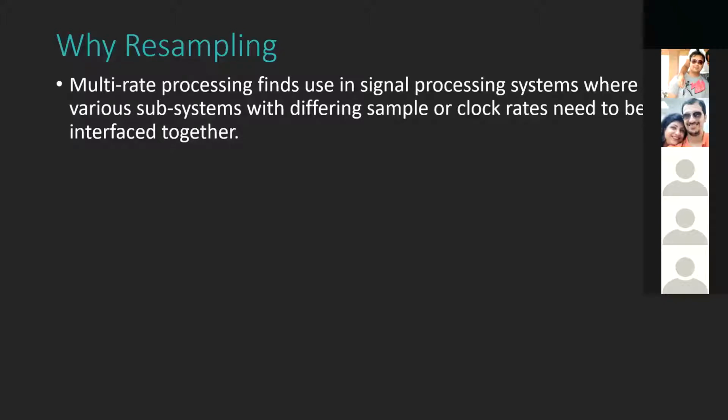Multi-rate processing finds use in signal processing systems where various subsystems with different sample or clock rates need to be interfaced together. For example, let's say we have two digital systems. This one is working on a sampling frequency of FS1. It is interfacing with another digital system working on a sampling frequency of FS2. To interface them properly so that they can work together, we should match the sampling frequencies. So I should multiply FS1 with a factor so that it becomes equal to FS2.